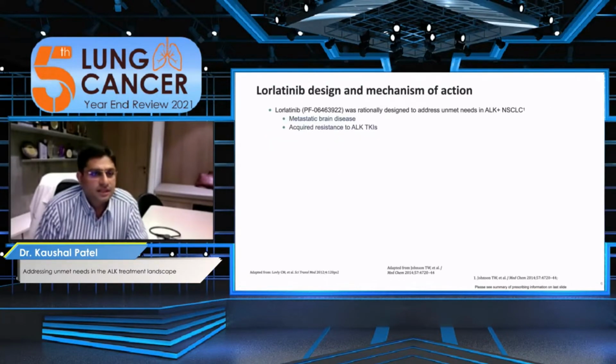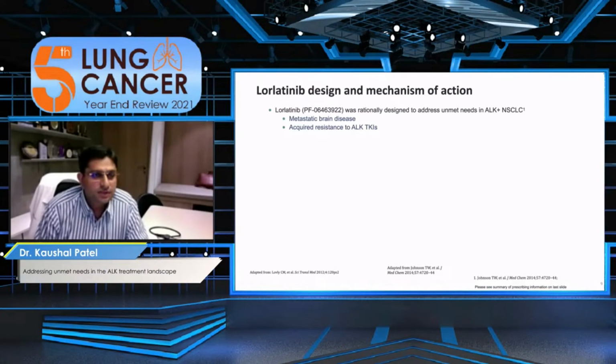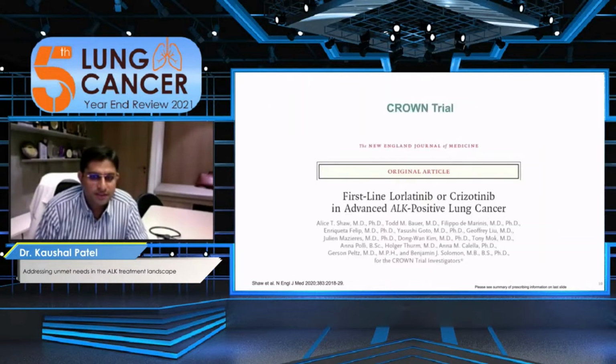So here, it addressed the unmet needs in ALK positive non-small cell lung cancer in 2022. It helped with metastatic brain disease and prevents acquired resistance to ALK TKIs. Compared with crizotinib, lorlatinib has highly effective CNS penetration and binds very strongly with ALK, and it will overcome most of the ALK resistance mutations. It was approved in 2021 as a first line treatment in patients with ALK positive disease.